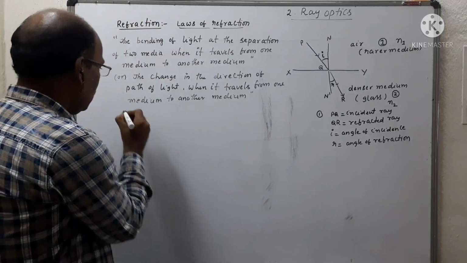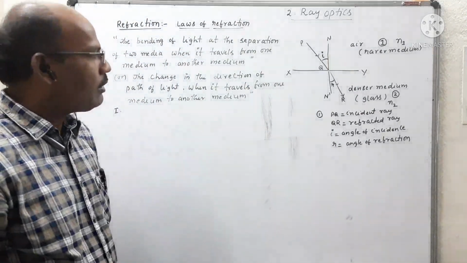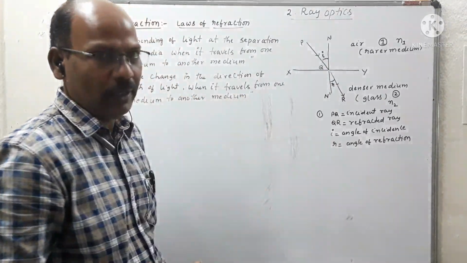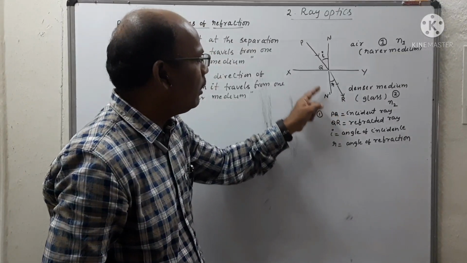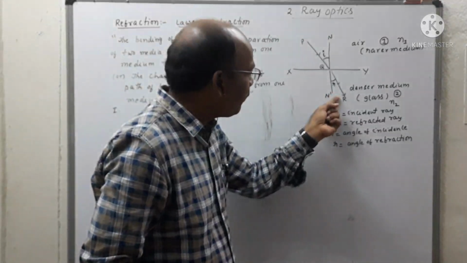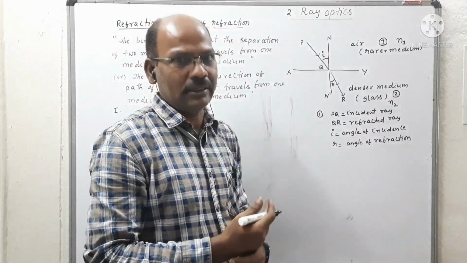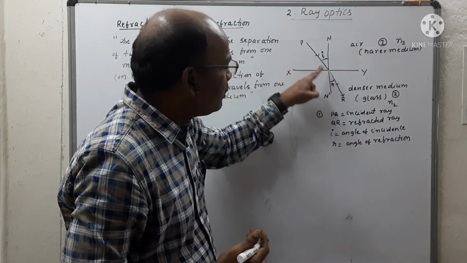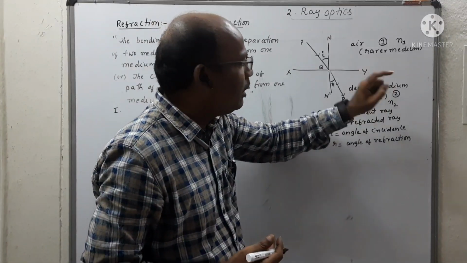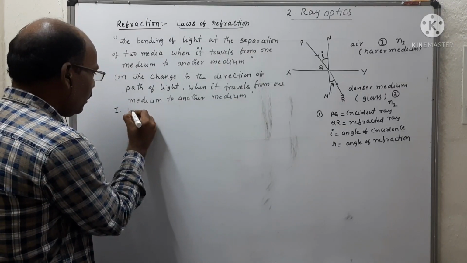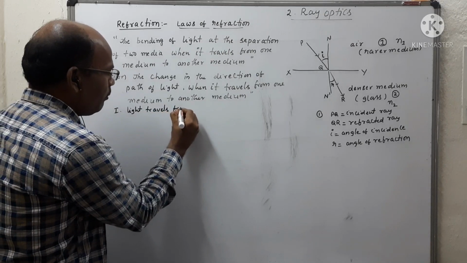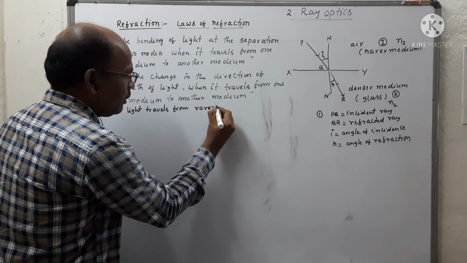Then we are observing the first case. The first case is when light travels from a rarer medium to a denser medium. It is always bending towards the normal. While increasing the value of I, the angle of incidence, the angle of refraction gradually decreases. That means I is always greater than R in the case of light that travels from a rarer medium to a denser medium. First one: light travels from rarer to denser.